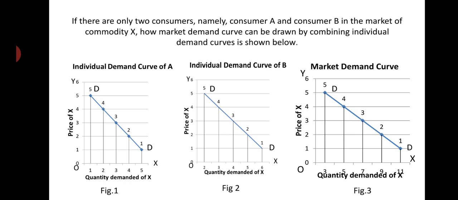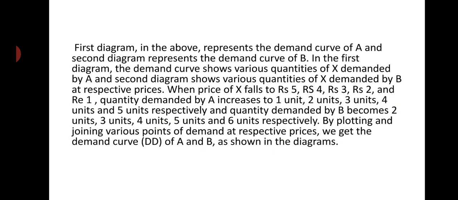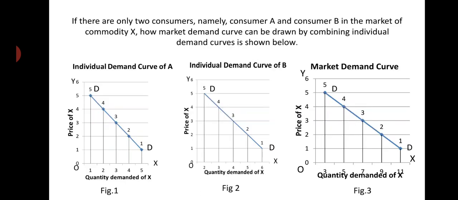Now you see, if there are only two consumers, namely consumer A and consumer B, in the market of the commodity X, how the market demand curve can be drawn by combining individual demand curves is shown below.